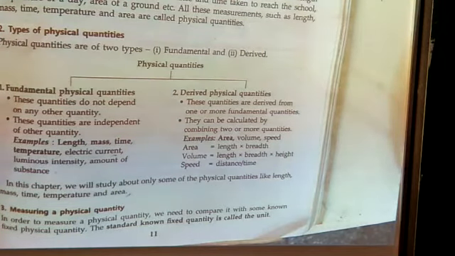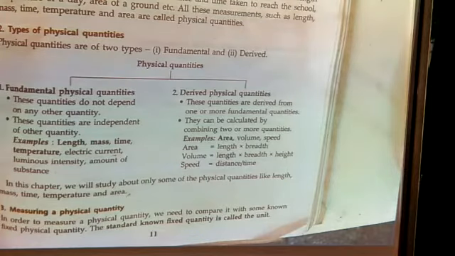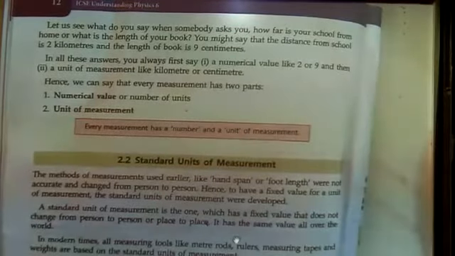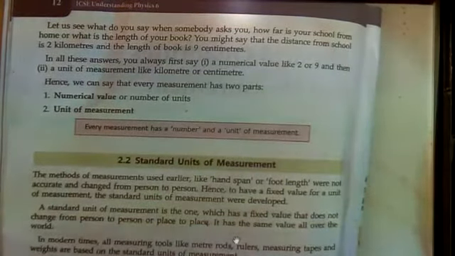Next, third point, measuring a physical quantity. When you measure any quantity, you can observe the unit. In order to measure a physical quantity, we need to compare it with some known fixed physical quantity. The standard known fixed quantity is called the unit. Let us see what you say when somebody asks you how far your school is from home or what is the length of your book.